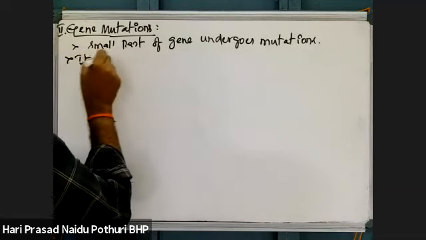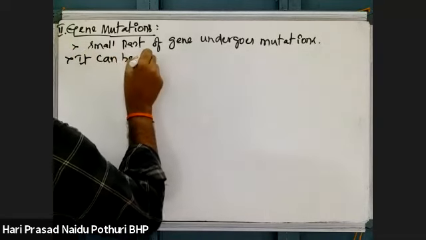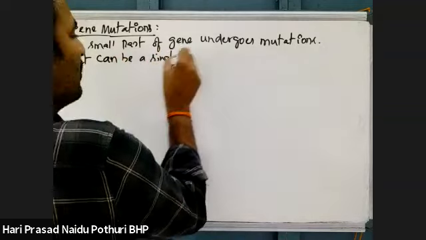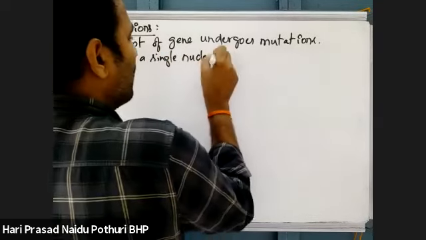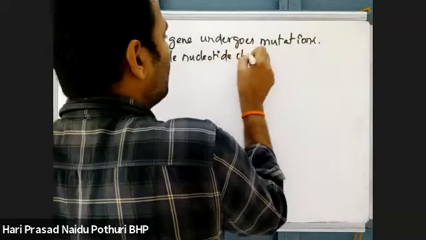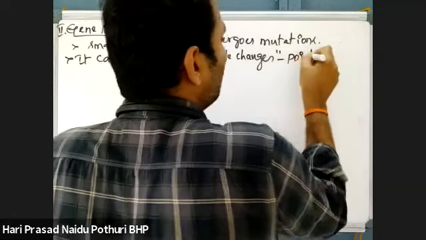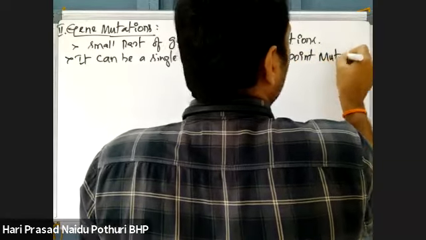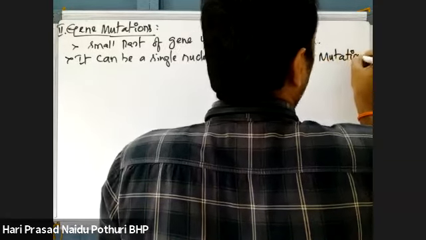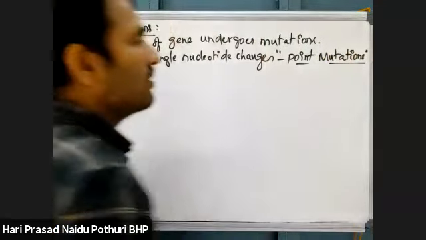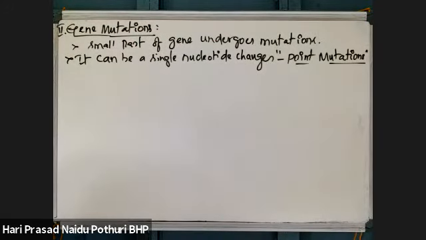Majorly, these gene mutations are due to single nucleotide changes, which are also called point mutations, single nucleotide changes. Majorly these are due to replication errors.